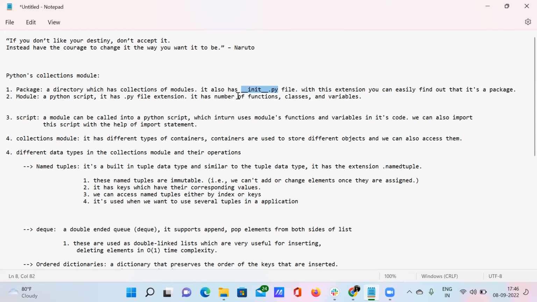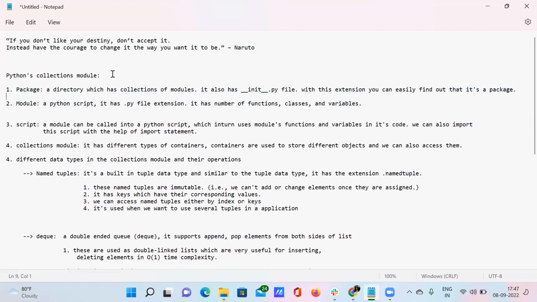So, okay, let's not divert. Just focus here. What is meant by a package? A package is nothing but a directory. It has many modules, and it contains an __init__.py file. With the help of this file, if any directory has an __init__.py file, we can easily find out that it's a package. Right? So this is the definition of a package.